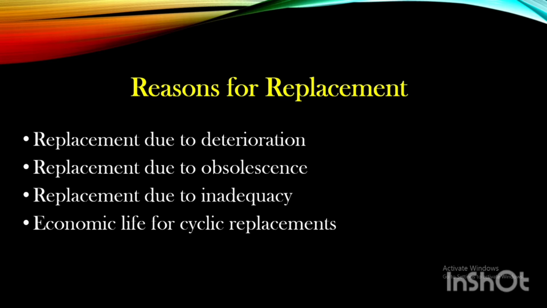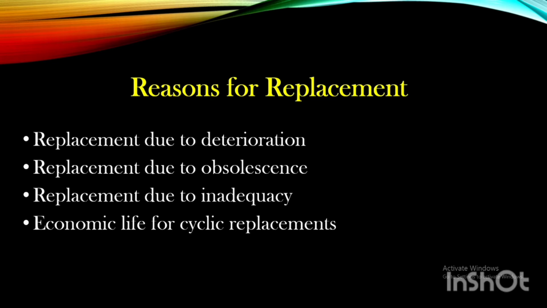Another reason is replacement due to obsolescence. Obsolescence means the process of becoming outdated and no longer used. Equipment gets obsolete due to advancement in technology, and the unwarranted manufacturing cost arising from such obsolete equipment will reduce profit, impair competition, and cause loss in value of machinery.